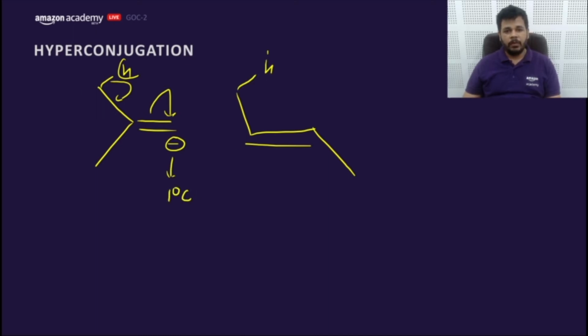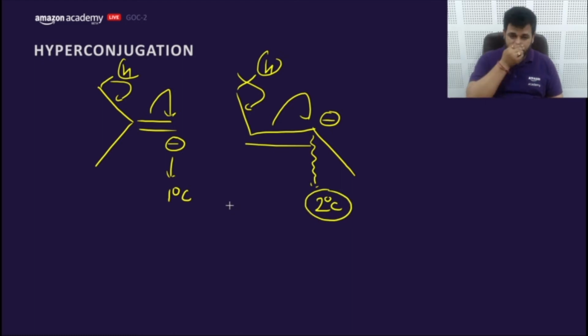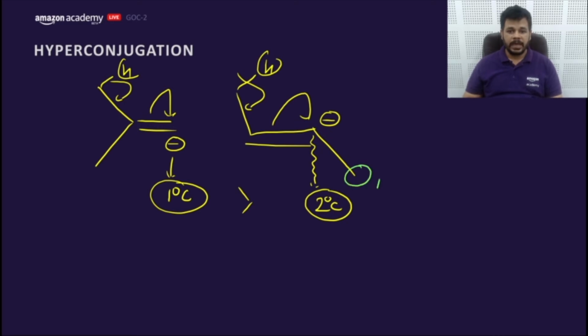Whereas if I go for hyperconjugation here, it will create a negative charge on the 2-degree carbon. Negative charge is more stable on 1-degree carbon, whereas unstable on 2-degree carbon due to plus I of this CH3 group. So it has a relatively better hyperconjugation.